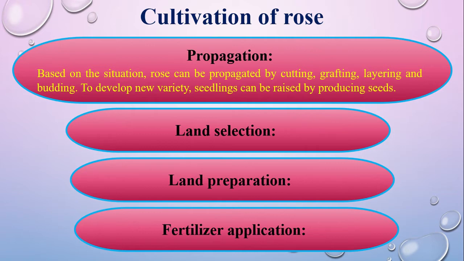Fertilizer application. Mixing the fertilizer mentioned in the table with the upper surface soil of each pit, it should be put in the pit: 5 kg decomposed cow dung, 5 kg decomposed leaf, and 500 grams ash, along with the lower surface soil. Thus, when the fertilizer is kept for 15 to 20 days after filling up the pits, the fertilizer will be decomposed and be suitable for planting.